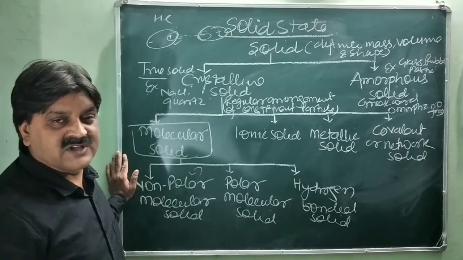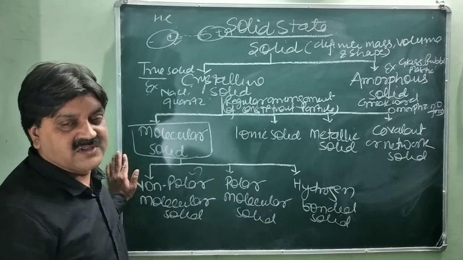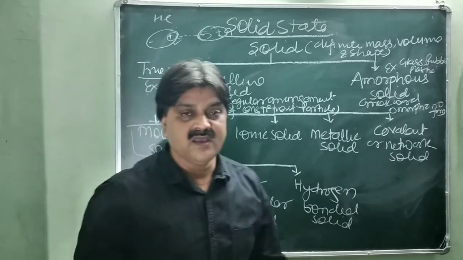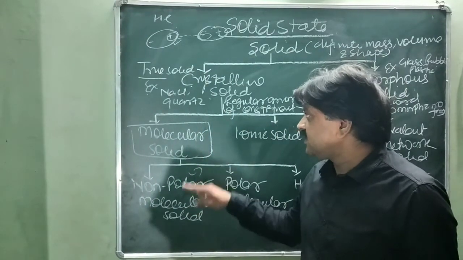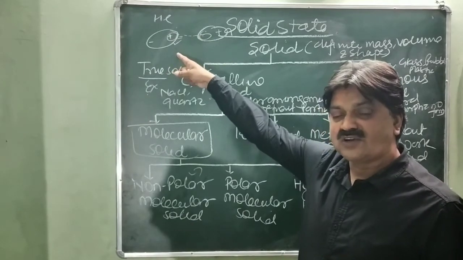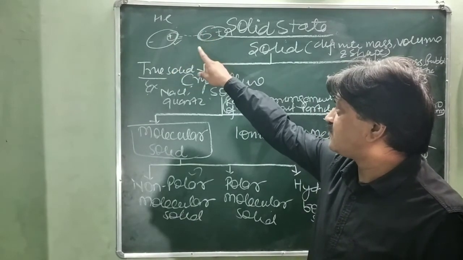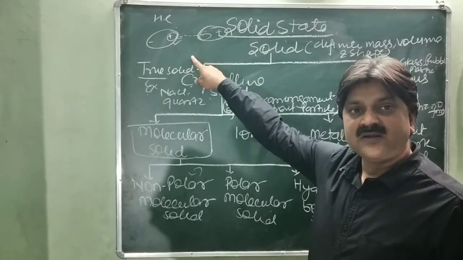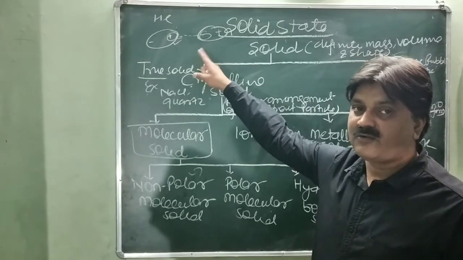So this is weak force of attraction. This is the region having the low melting point of helium or the non-polar molecular solid. So one thing is clear, this is non-polar, momentarily that is the interaction developed between these two. Which type of force? London force or the dispersion force. Low melting point, bad conductor, because there is no free electron for the movement.